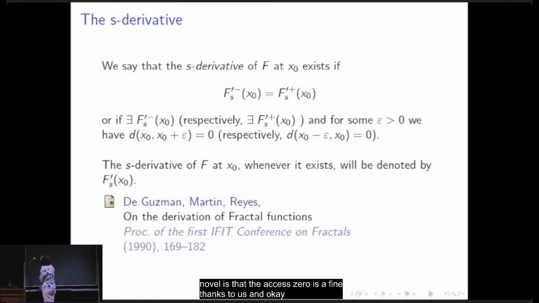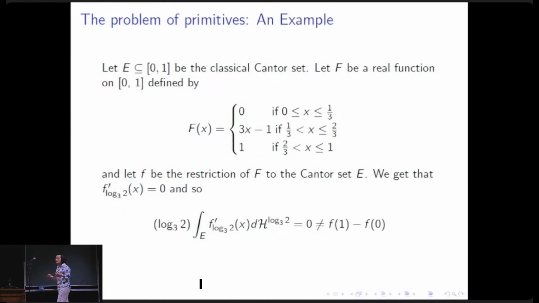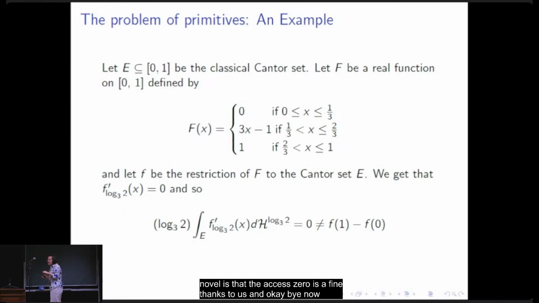As usual, we say that the S-derivative exists if the left derivative and right derivative coincide, and here is the paper by de Guzmán, Martín and Reyes, published in 1990. Okay, but now our aim is to look for the best version of an integral in this setting for the fundamental theorem, to solve the problem of primitives.